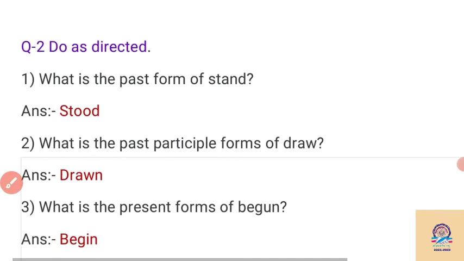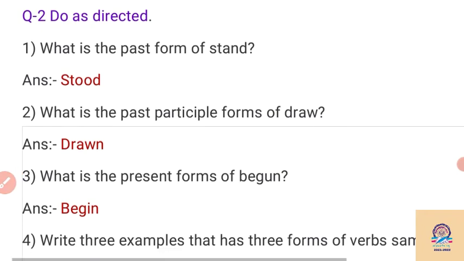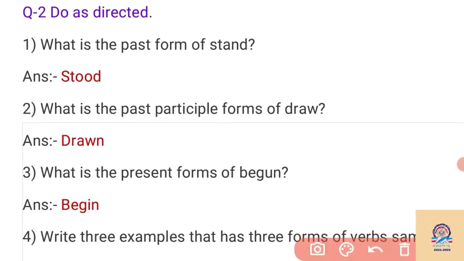Now we see here the exercise as directed. The first question asks: what is the past form of stand? We know that stand changes into stood in the past form. The second question: what is the past participle form of draw? Draw changes into drawn. We have to add "n" to make the past participle form of the verb draw. So our answer is drawn.